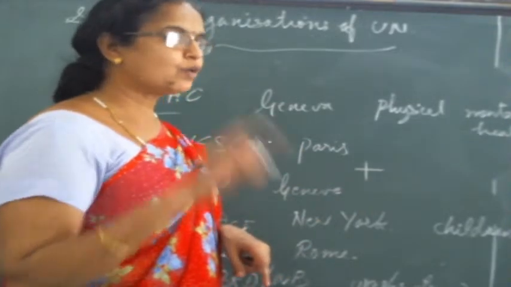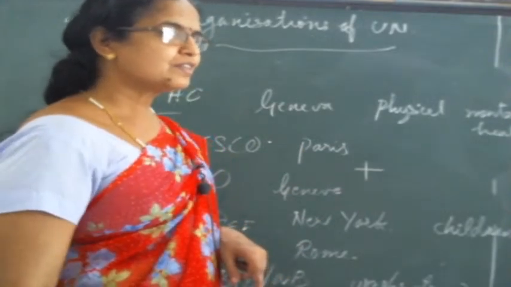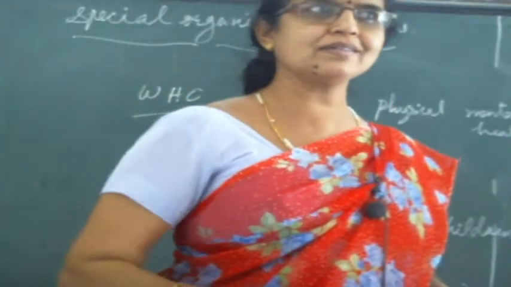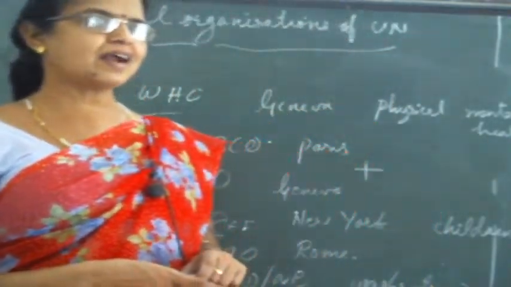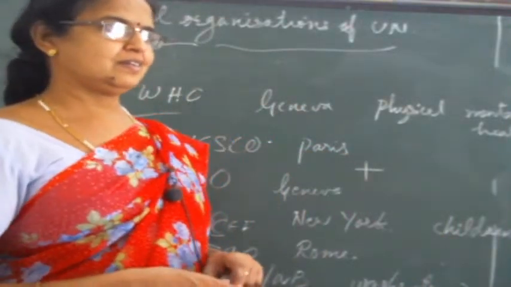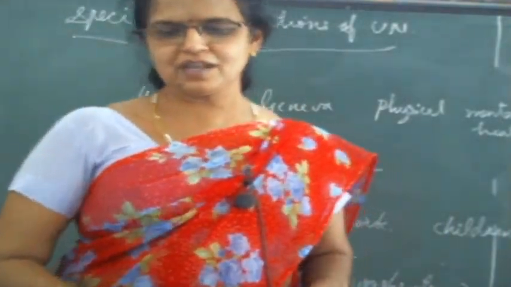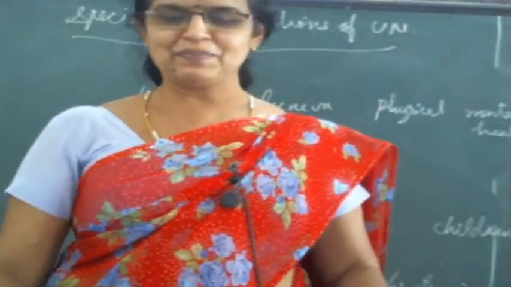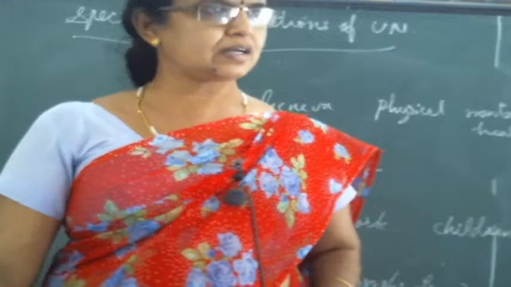Red Cross. Have you heard? In small classes you might have studied, I think in 4th or 5th English, Henry Dunant. One lesson was there regarding Red Cross. Not remembering. Okay, this homework, this page.